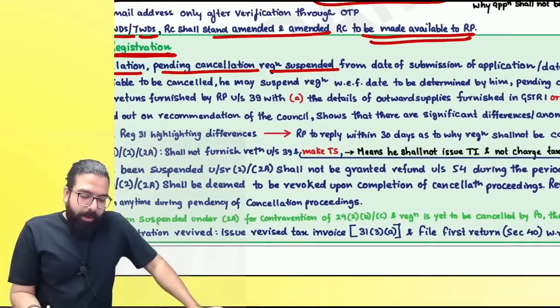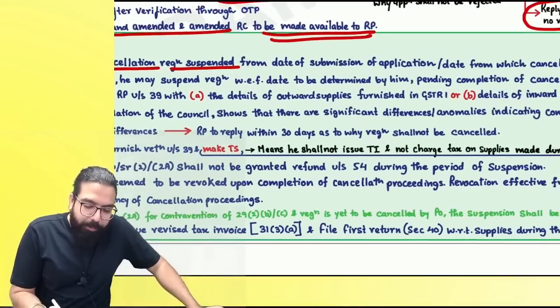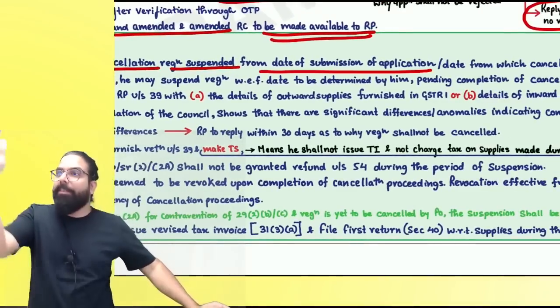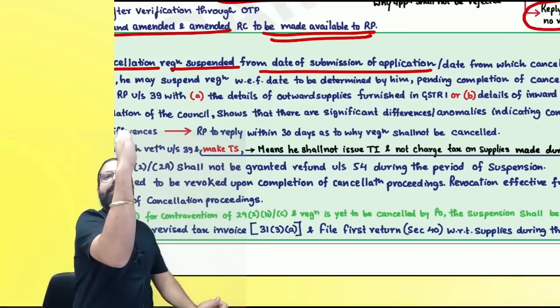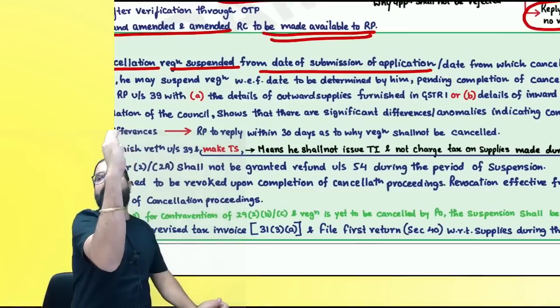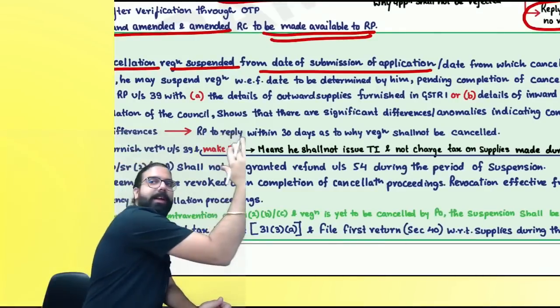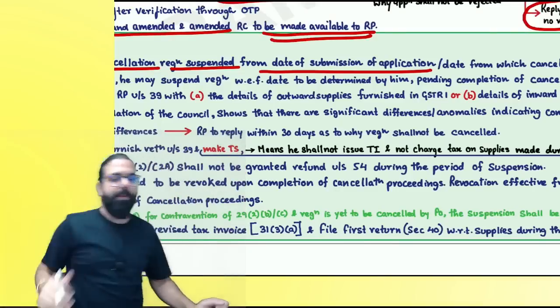It says over here that if the registered person has applied for cancellation, then pending cancellation, registration will be suspended from the date of submission of application. I submitted the application here and told them I want to cancel from here. Then what will they do? From here, suspension will start and cancellation proceedings will begin. Can I go ahead, everyone?